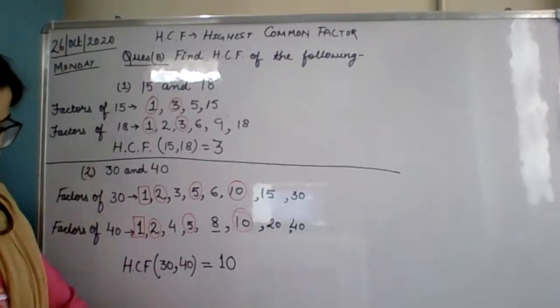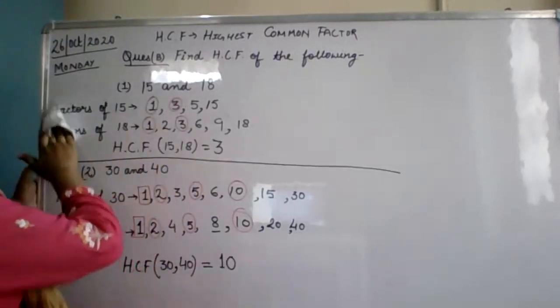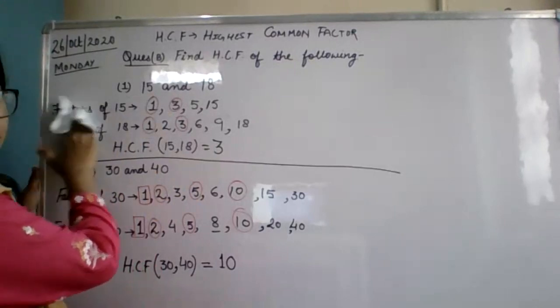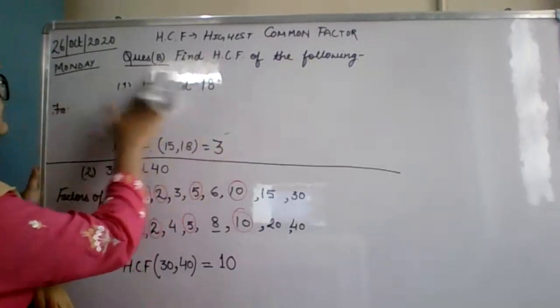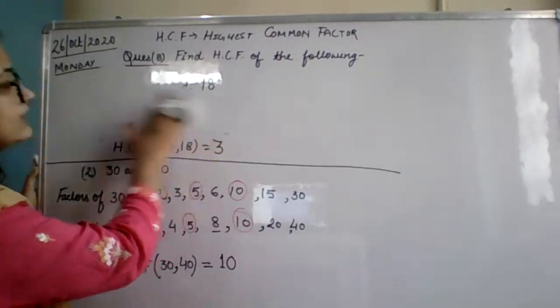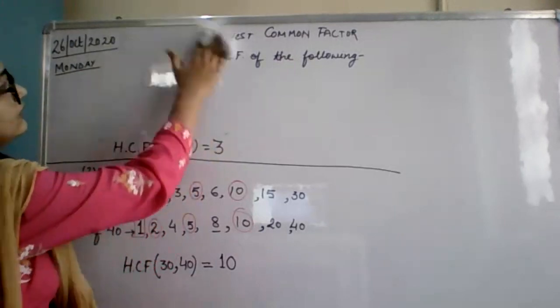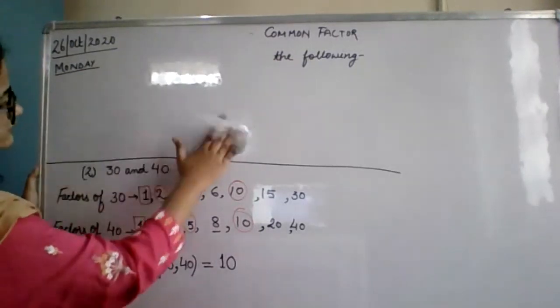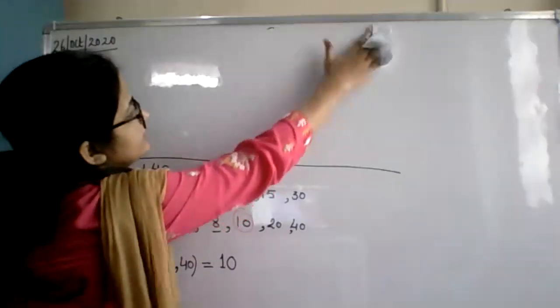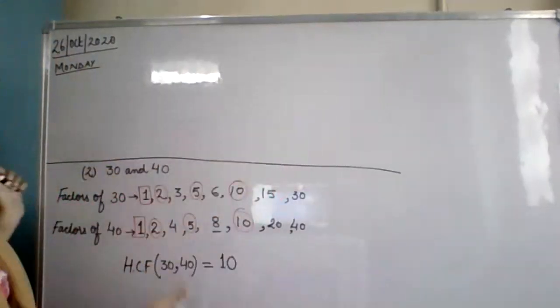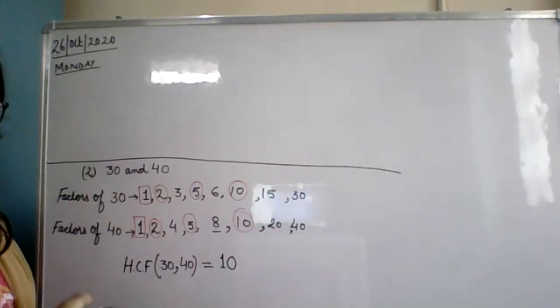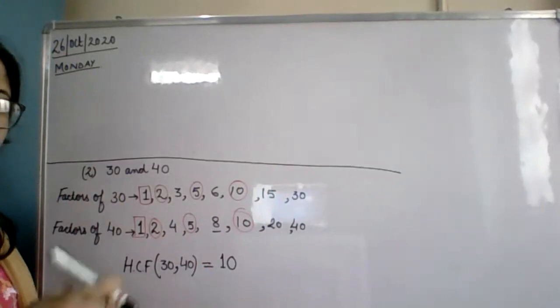Okay, see question 3. I'm going to rub this question B. Question C3 we will do. How much time is left? Only less than 1 minute is left. Okay, beta, only 1.5 minutes is left. I'm not going to give you the third question. I will give it in the next class.